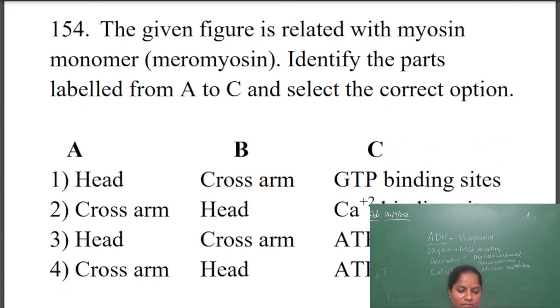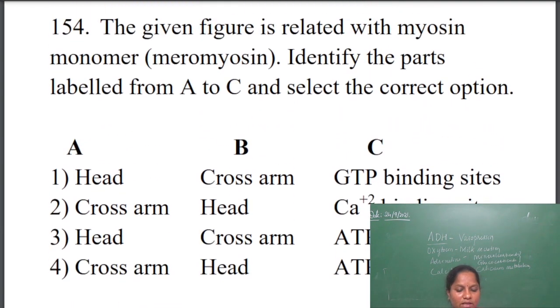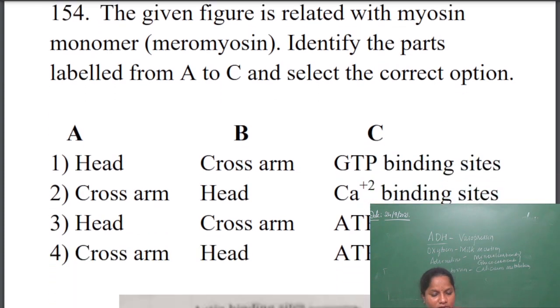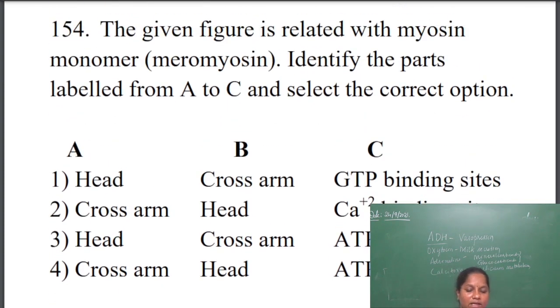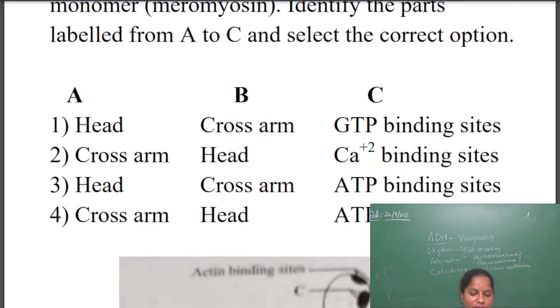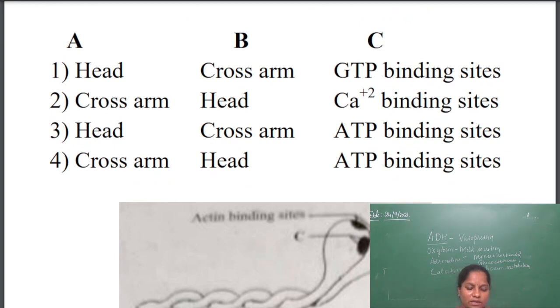Next one again. They have given a diagram here. The given figure is related to the myosin monomer. Identify the parts labeled from A to C and select the correct option. So they have given a diagram of myosin. You should know the labelings of the diagram, how the myosin is arranged.